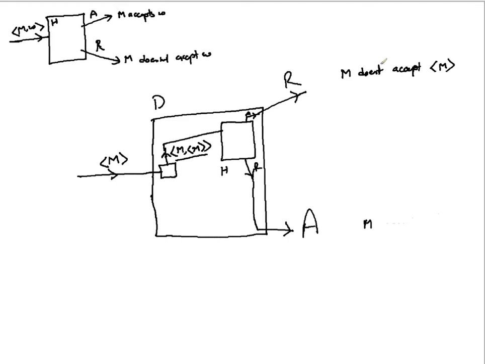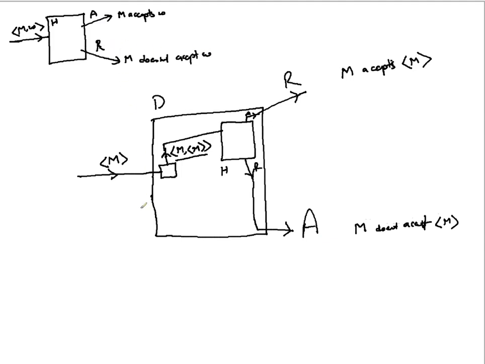This reject means M is actually accepting. In the background, M has accepted. So whenever M is accepting M, you are rejecting on machine D. But if M is not accepting, you are accepting on D. H was very clear: when you pass a Turing machine and a string, if it accepts, it says accept; if the Turing machine is not accepting, it says reject.